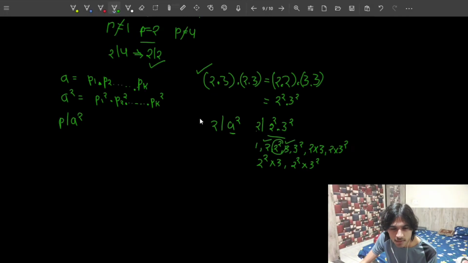Every other is a multiple of either 2 square, 3 square, or 2 multiplied by 3, which itself contradicts the definition of prime number, because it has more than one factor. 1, 2, 3, 6, right? So it has more than one factor, so it can't fall in the category of prime numbers. Same goes for this, and same goes for this.